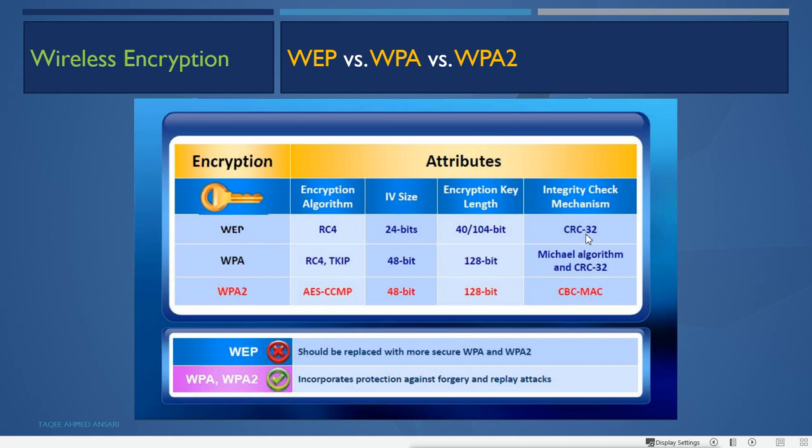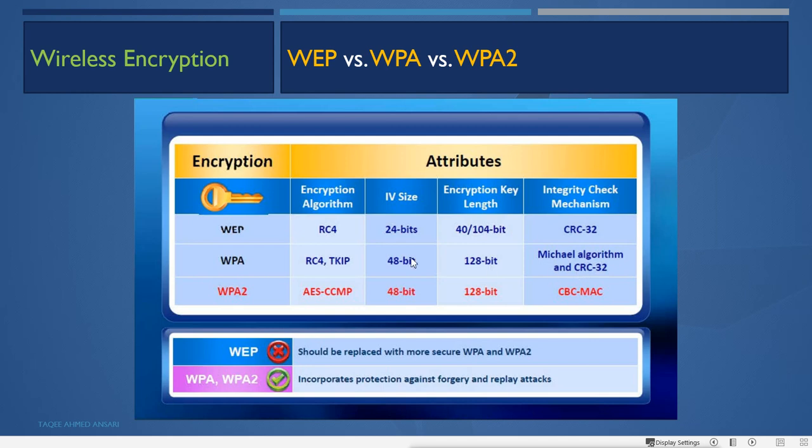WPA uses RC4 with TKIP for the encryption algorithm. It uses an IV of 48 bits and the encryption key length is 128 bits. This is more than the normal WEP. Then for integrity, it uses the Michael algorithm and also CRC 32 bit.